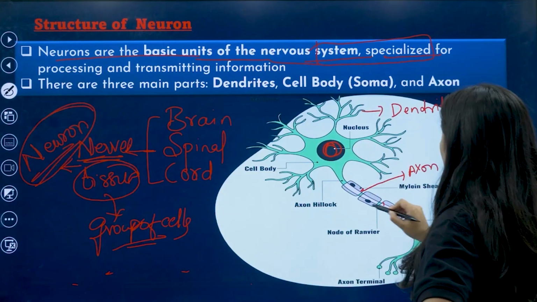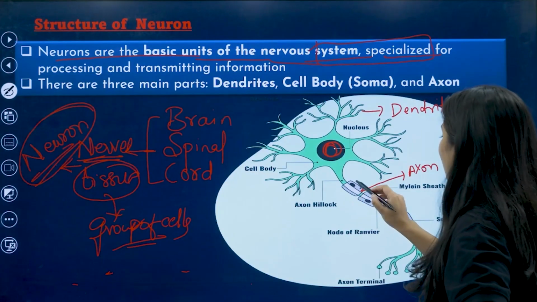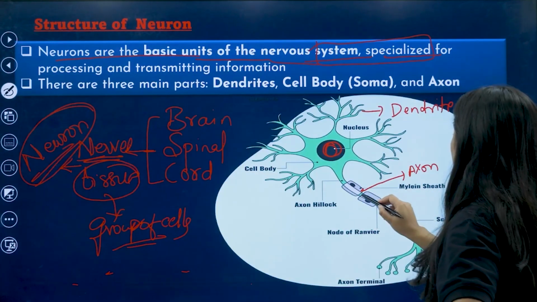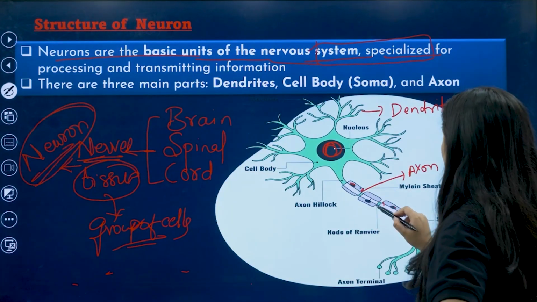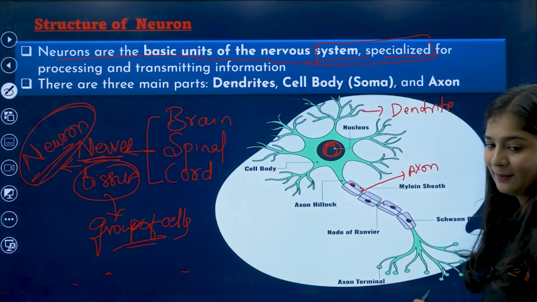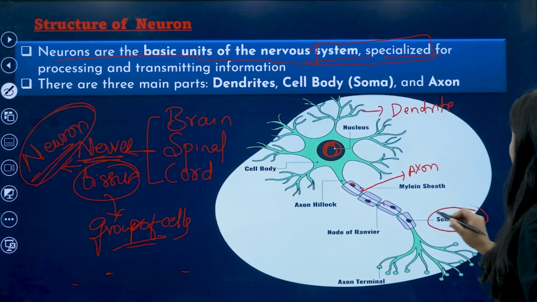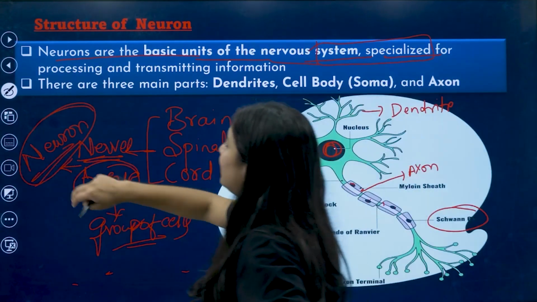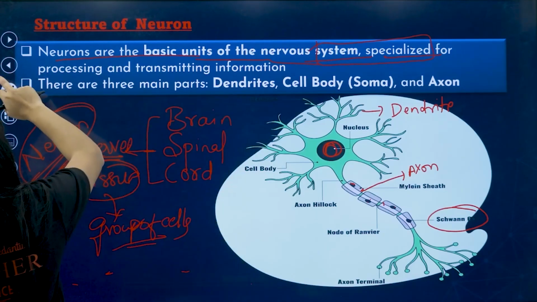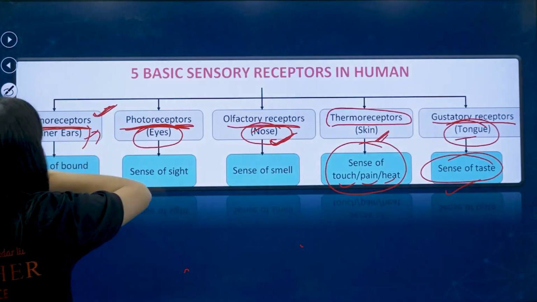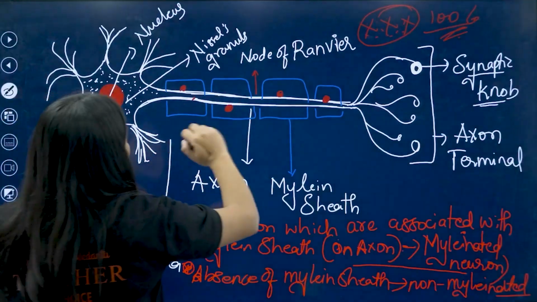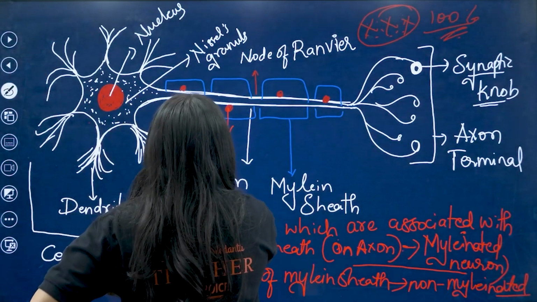Inside the axon we have the covering myelin sheath, and inside you can find small dotted structures we call Schwann cells.